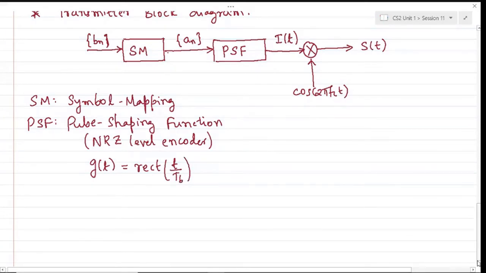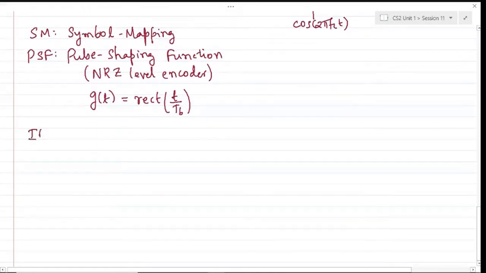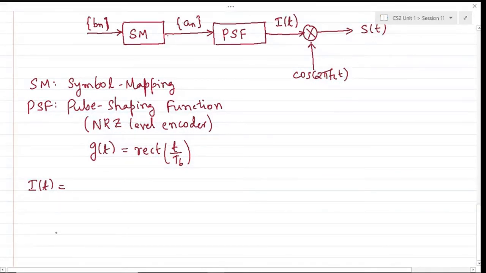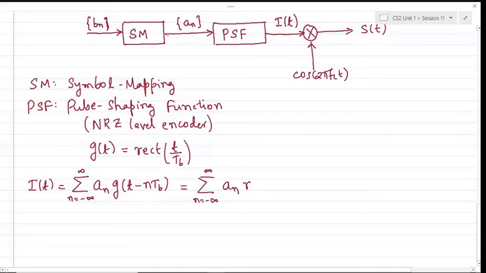All right. So accordingly, what will this I of t be? This is the output of your pulse shaping function: AN times g of t minus NTB, where n runs from minus infinity to infinity, or for a certain finite duration of time, which can be accordingly changed, where g of t minus NTB is rectangular.